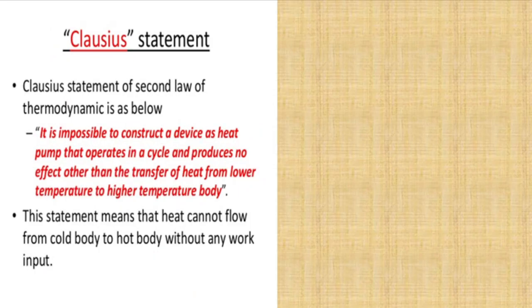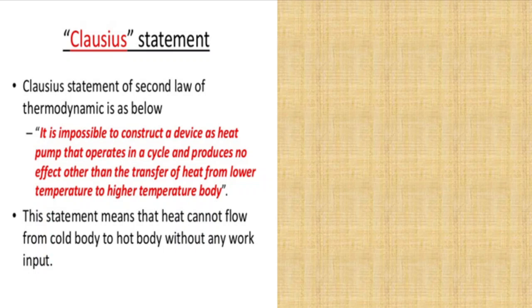Next, the Clausius statement of the second law of thermodynamics. It states that it is impossible to construct a device such as a heat pump that operates in a cycle and produces no effect other than the transfer of heat from a lower temperature body to a higher temperature body.